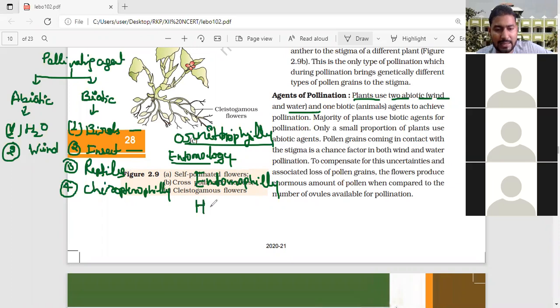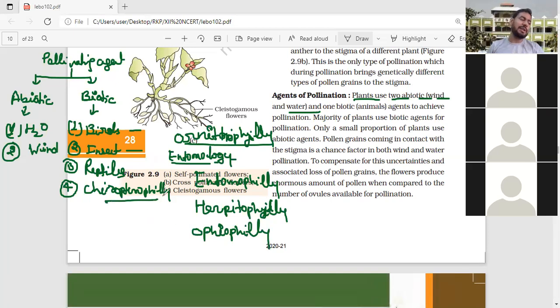Through reptiles, the study is called herpetology, so herpetophily. If it takes place through snakes, ophiophily; ophiology means the study of snakes. And chiropterophily, chiropteron means two wings, a type of bats, and butterflies also come here.